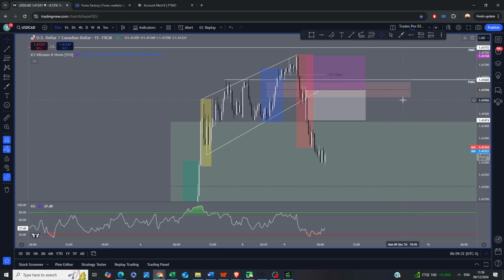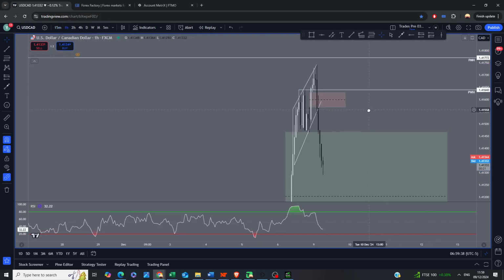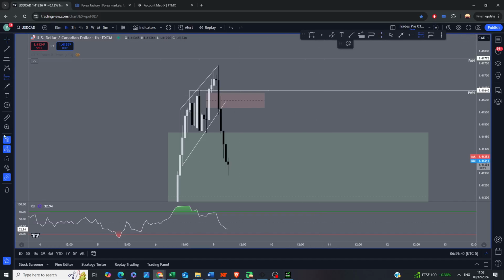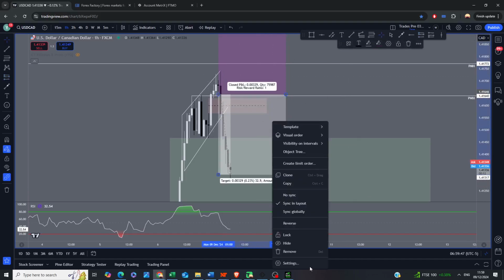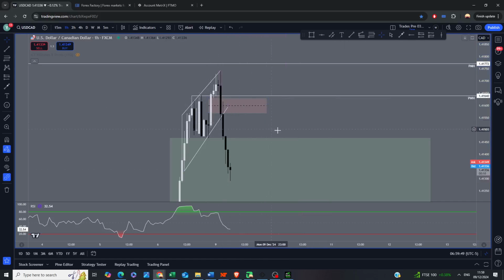However, I'm just still annoyed that I didn't get triggered or didn't enter on the trade on my other accounts at this inverse fair value gap's 50%. Right, I was a bit greedy. Not greedy, I was a bit too cautious. I was way too cautious. I wanted to enter at the 618 pullback around that previous week's high level.